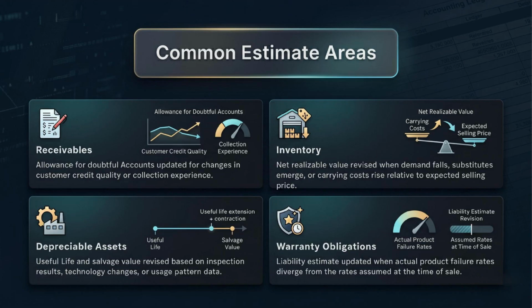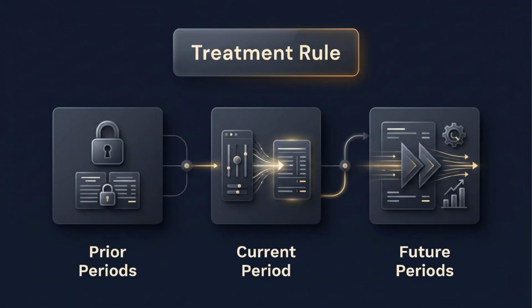Students often think estimate changes are only about depreciation, but that is too narrow. In real financial reporting, estimates are like quiet background machinery. They may not always be visible, but they are working in almost every major account category. Now we reach the core treatment rule: current and prospective, not backward.